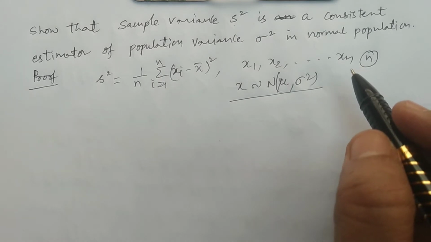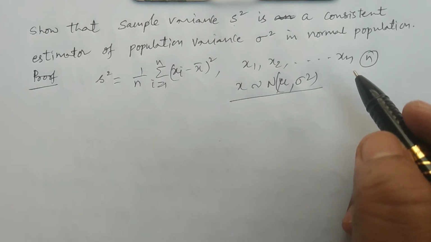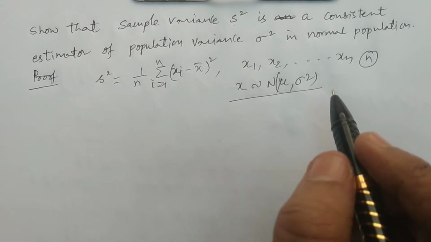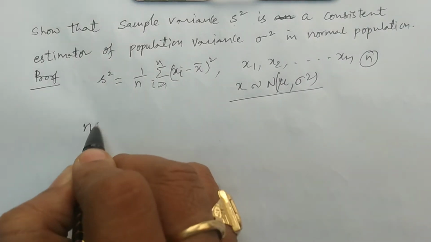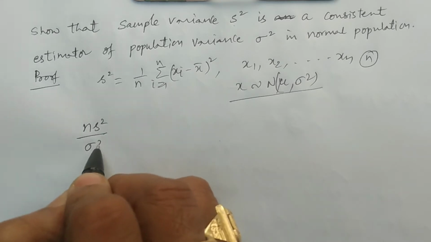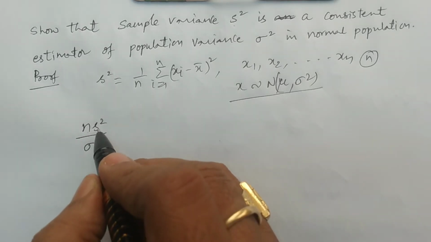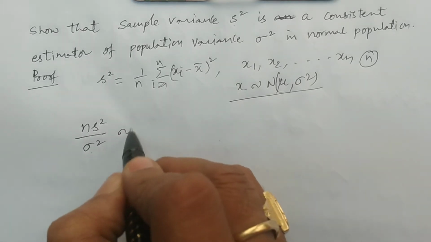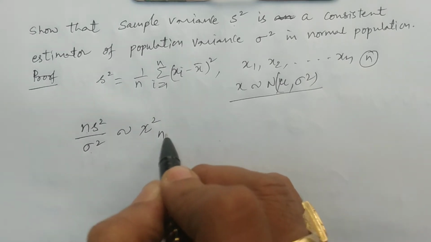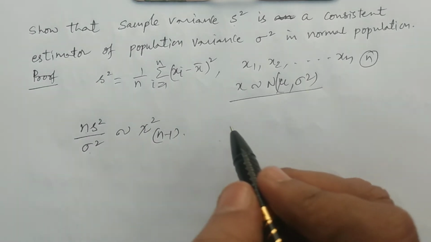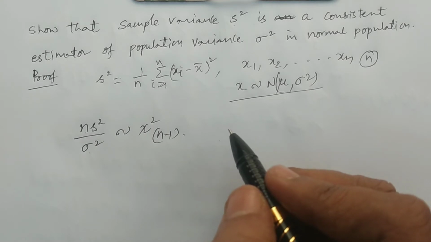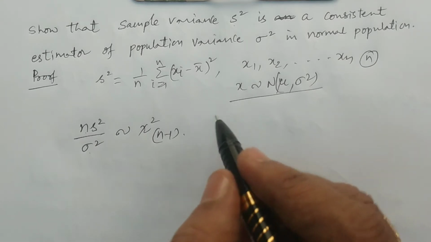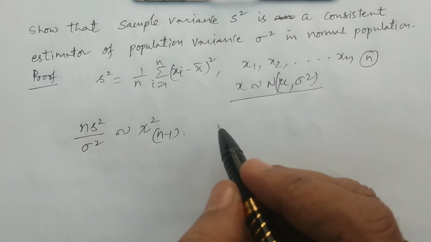Now, we know the distribution of n S square by sigma square. N into S square divided by sigma square follows a chi-square distribution with n minus 1 degrees of freedom. And we know the mean and variance of the chi-square distribution.